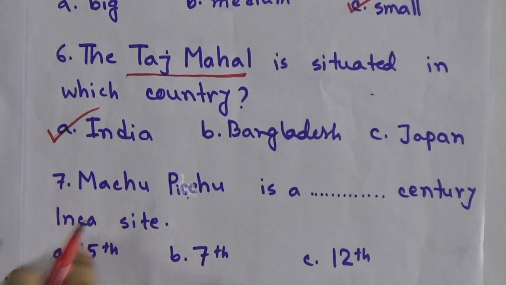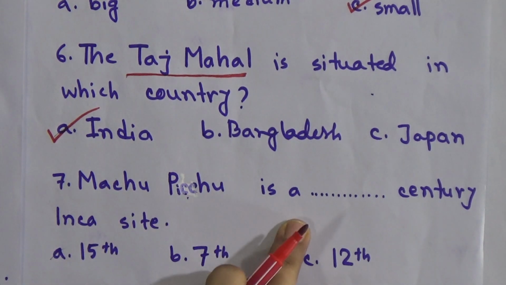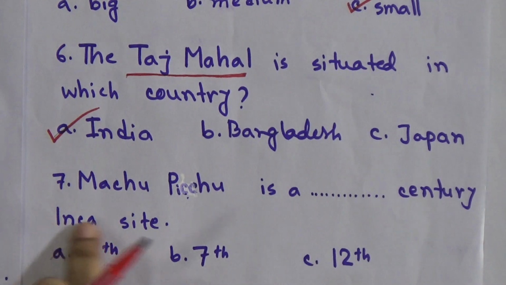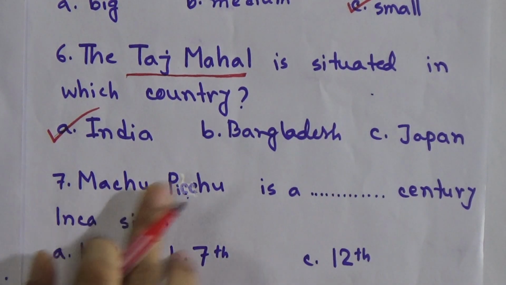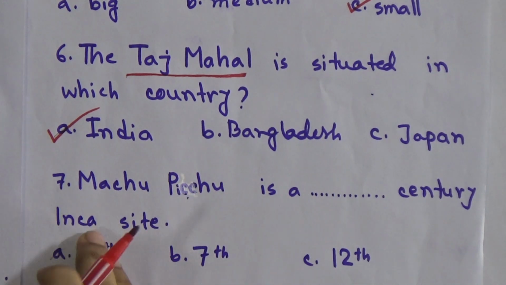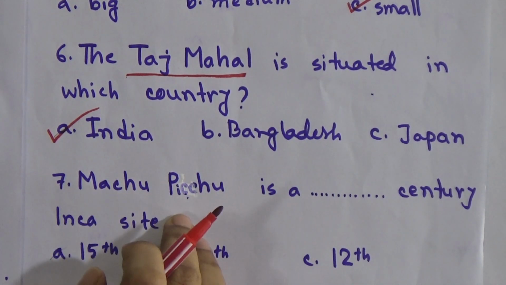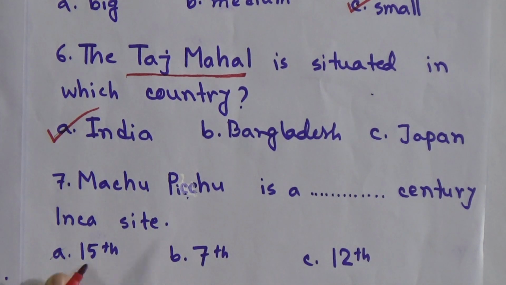And number 7, Machu Picchu is a dash century Inca site. That means in which century Machu Picchu was built. Machu Picchu was part of which century? There are options 5th, 7th, 12th. The correct answer is 15th.